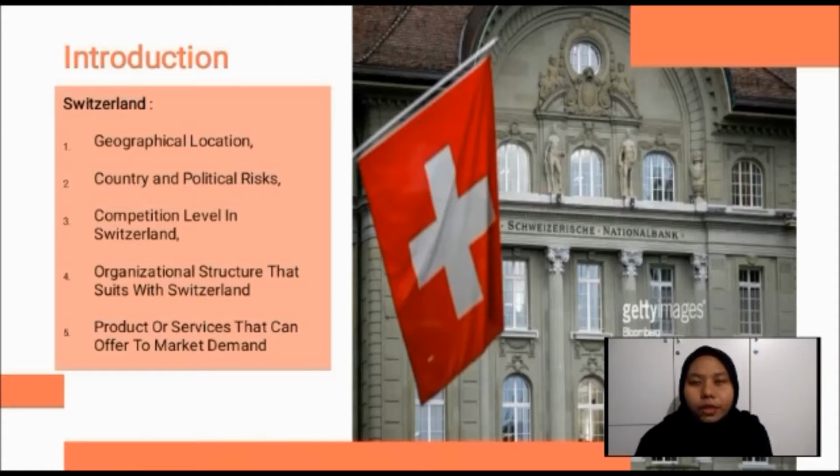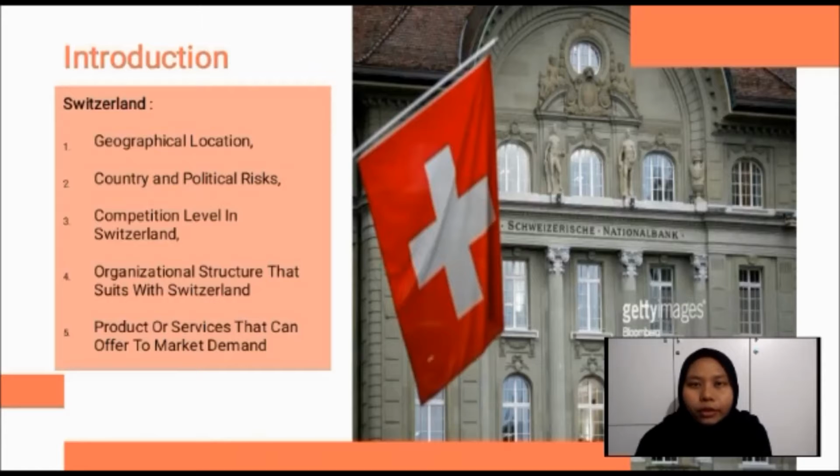First of all, I will present our report, which is the Introduction. International banking is used by multinational banks in the world. Switzerland has been selected as a country with high profitability and minimum risk exposure.